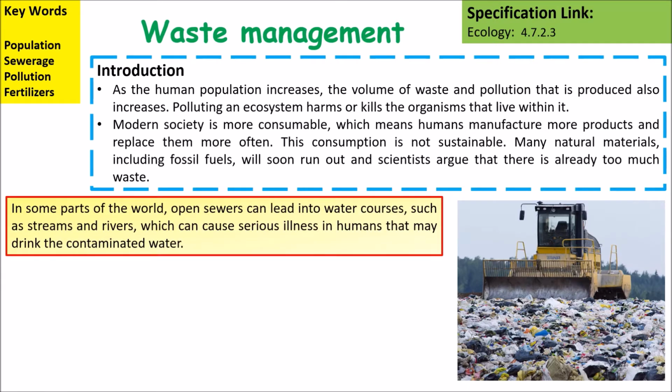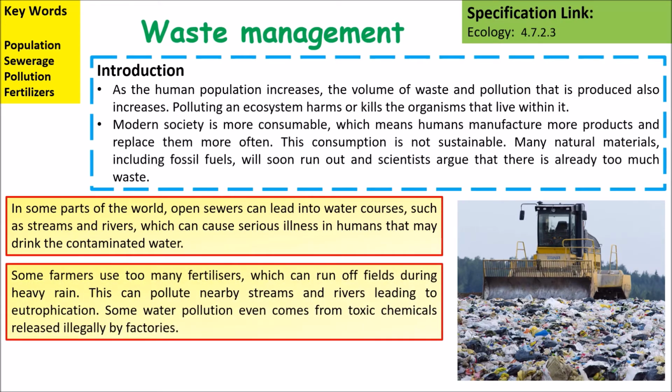In some parts of the world, open sewers can lead into watercourses such as streams and rivers, which can cause serious illness to humans and other things that are living within them. Some farmers use too many fertilizers, which can run off into fields during heavy rain. This can pollute nearby streams and rivers, leading to eutrophication. Some of the water pollution even comes from toxic chemicals that have been released illegally by factories.